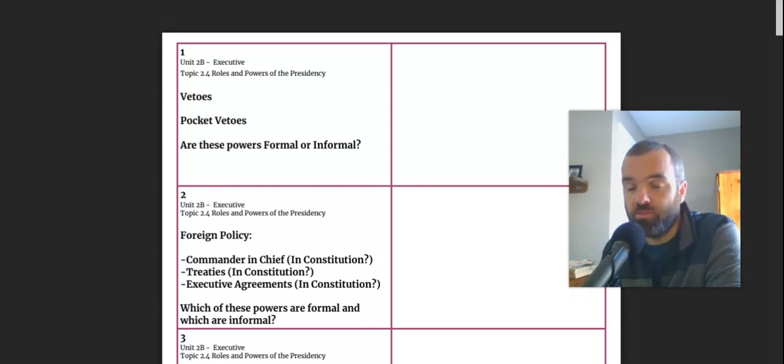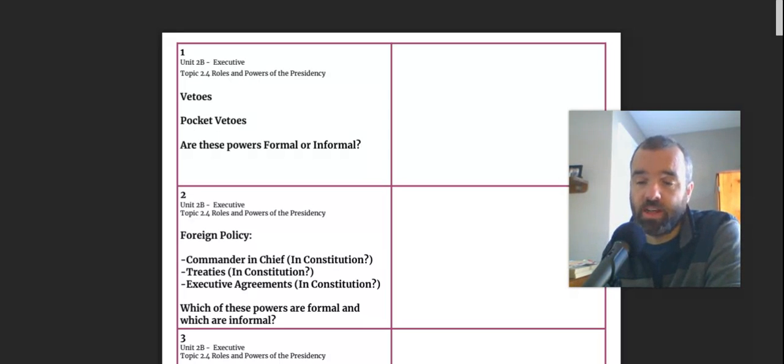Although the phrase pocket veto isn't in the Constitution, the process of it is. So a veto is simply, a law is passed by Congress, and the president can either sign it or veto it. And if he vetoes it, then it goes back to Congress, and Congress has to have a 2/3 majority vote in both the House and the Senate to override the veto. It's an important legislative power.